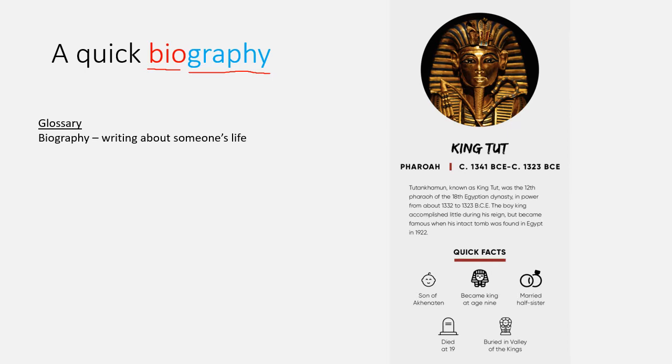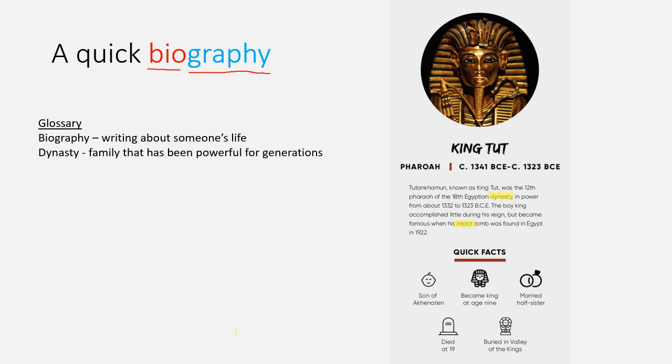We also met some words that might be new for you in the biography. So we found the word dynasty and intact. So you can add those in as well. Dynasty means a family that has been powerful for generations. If you remember when we did RE, we talked about Jesus' family tree. We saw generations after generations.